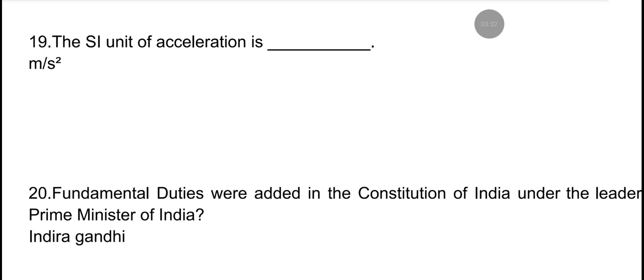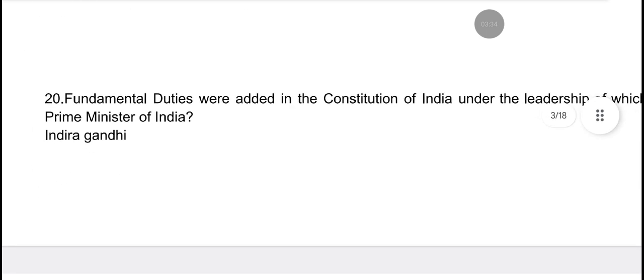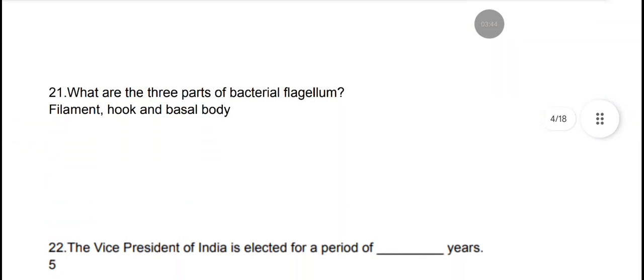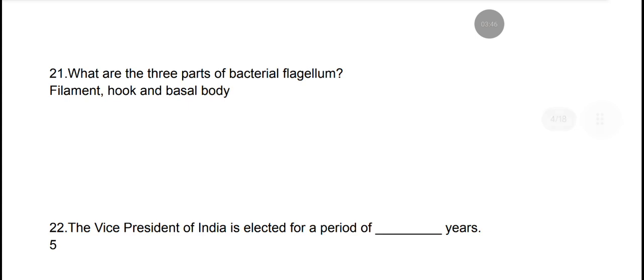Fundamental duties were added in the Constitution of India under the leadership of which Prime Minister of India? She was Indira Gandhi. What are the three parts of bacterial flagellum? Three parts of a bacterial flagellum are filament, hook, and basal body.